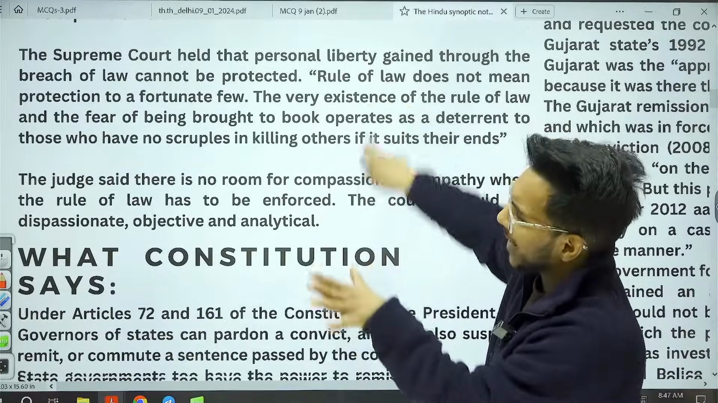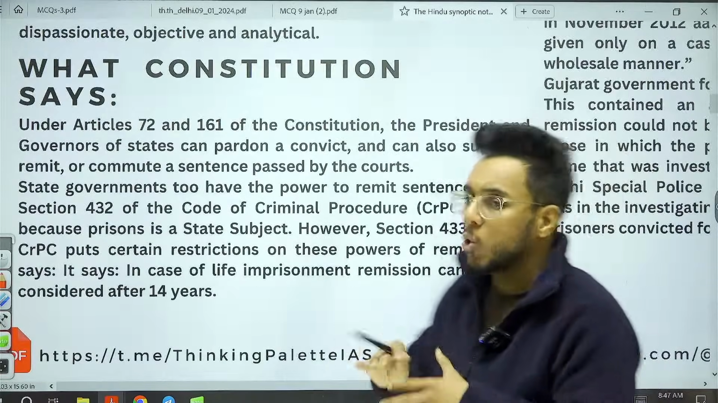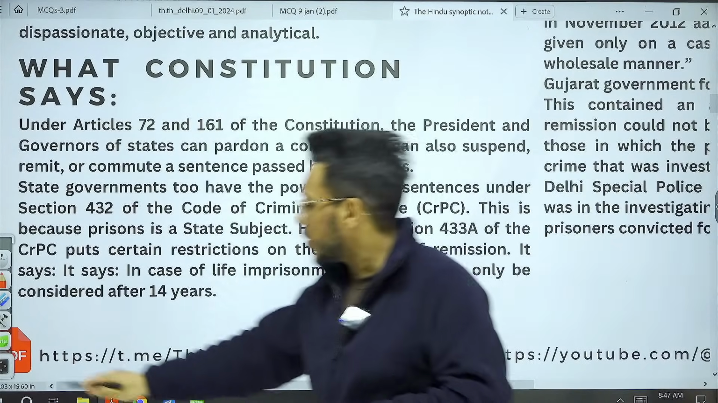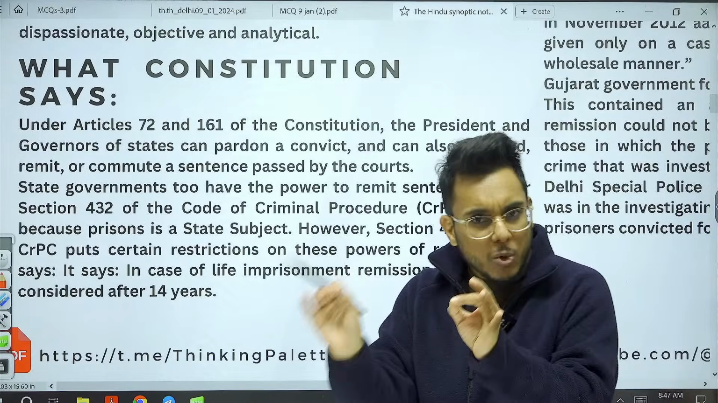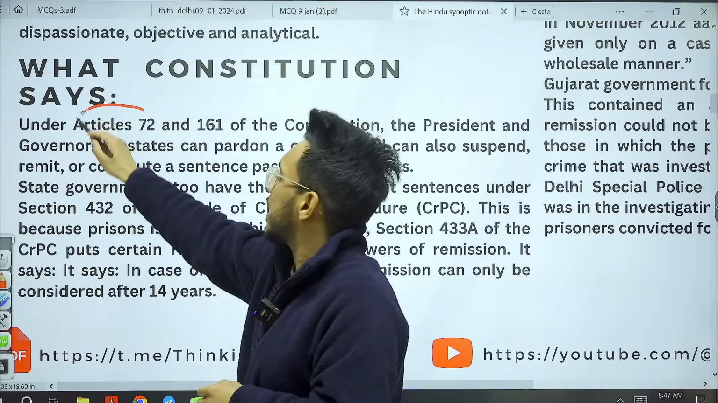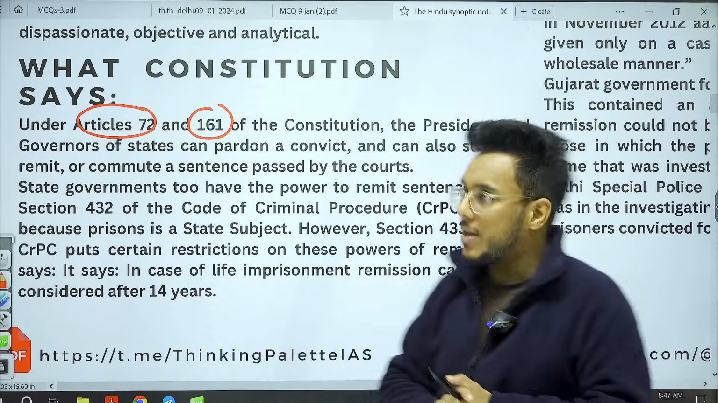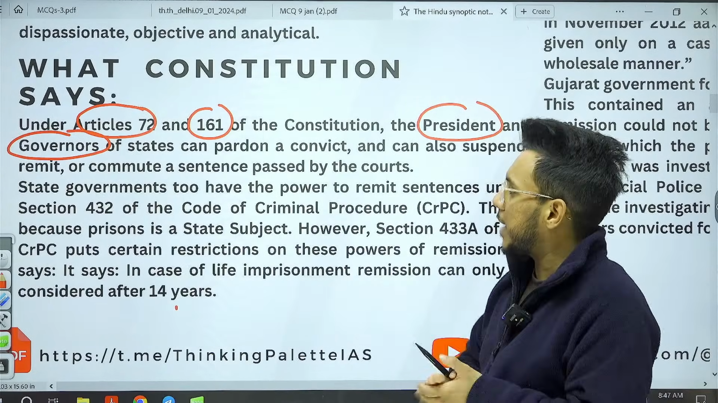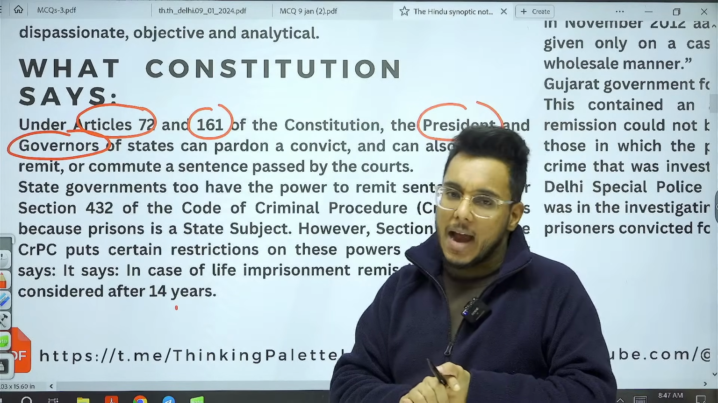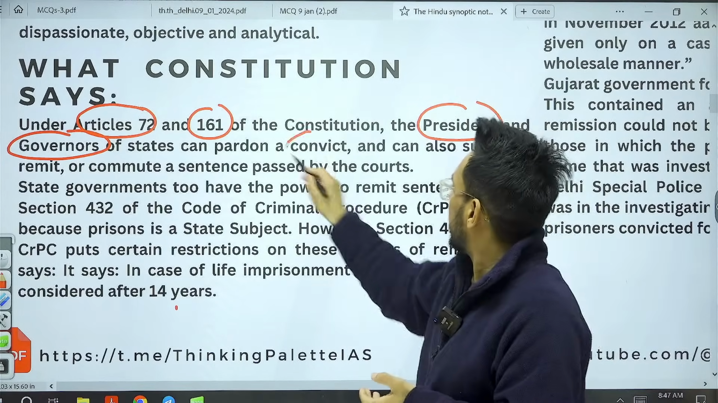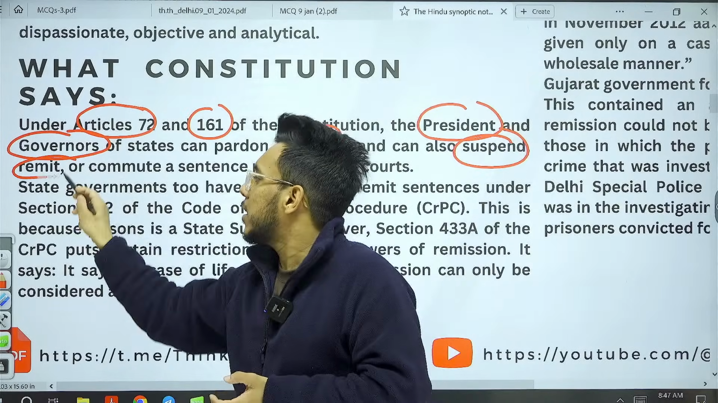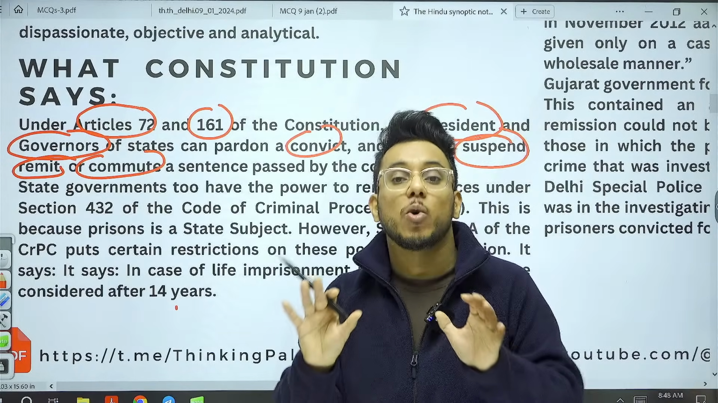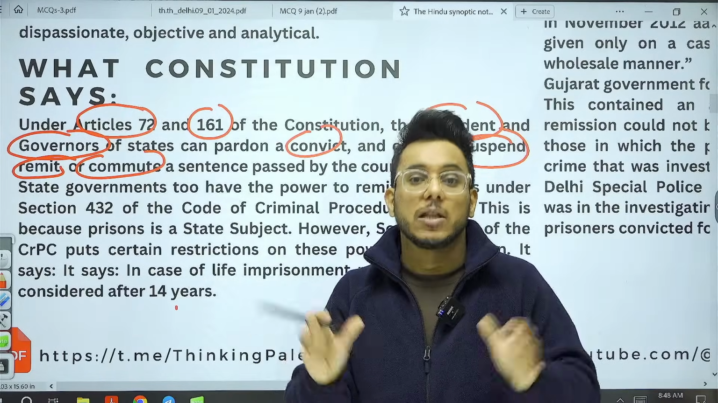Now, so this is all about what has been reported in the newspaper. Let's go a little bit more analytical and see what the Constitution says in this regard. First of all, you might have read in your Lakshmikant already that we have Article 72 and Article 161, which talk about the pardoning power of the President and Governor. The President under Article 72 and the Governor under Article 161 can pardon a convict and can suspend, remit, or commute their sentence. But apart from the President and Governor, the state government can also remit and commute a prisoner's sentence.